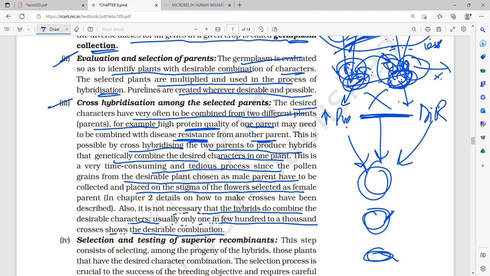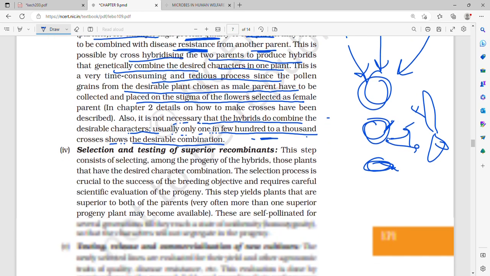They crossed it, and they found a plant which had the stem of, I think, dahlia and the root of potato or something like that. So basically, only a few hundred to 1,000 crosses show the desirable combination that we want.